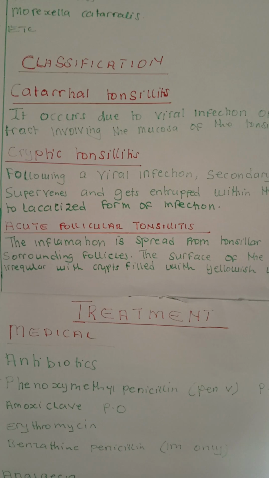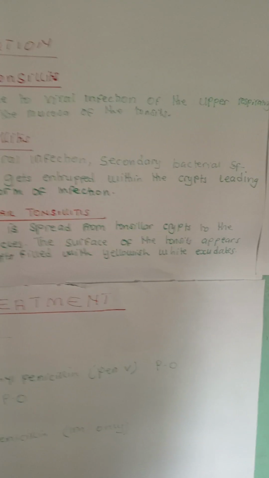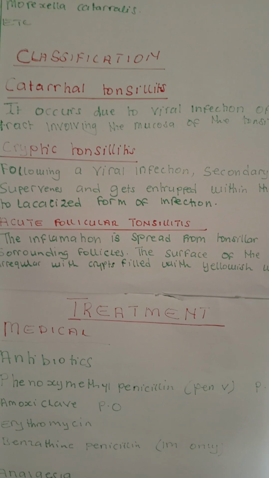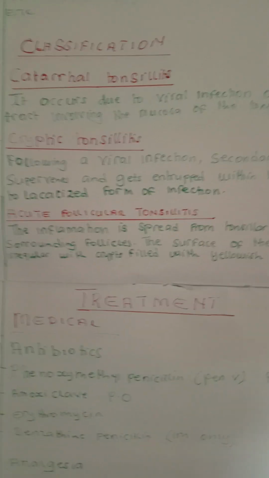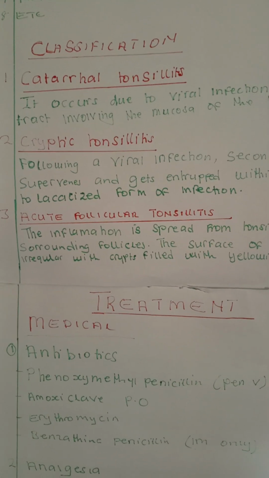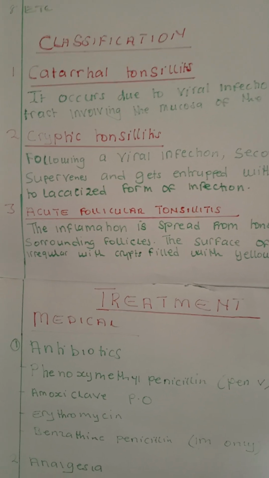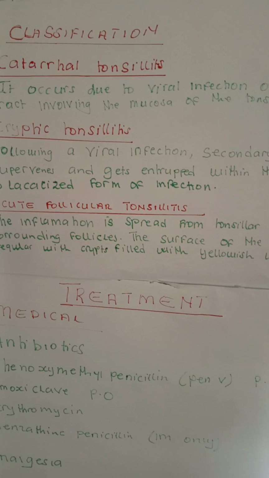Following a viral infection, secondary bacteria supervene and get entrapped within the crypts, leading to localized form of infection. Okay, and the third one is acute follicular tonsillitis.